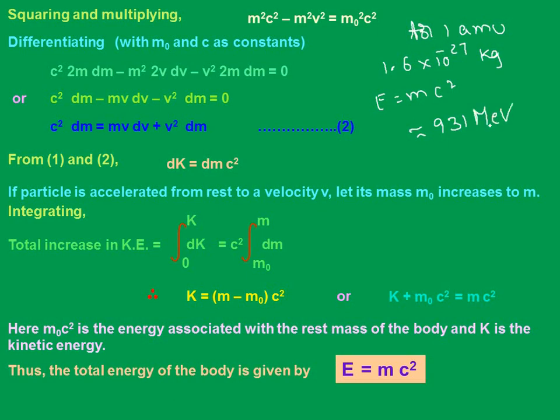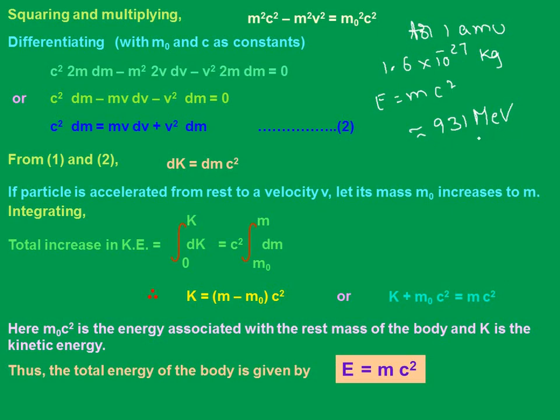So for 1 AMU we get 931.5, nearly 931 or 931.5, either way. So 1 AMU equals 931.5 MeV by c square, or you can write it like this.